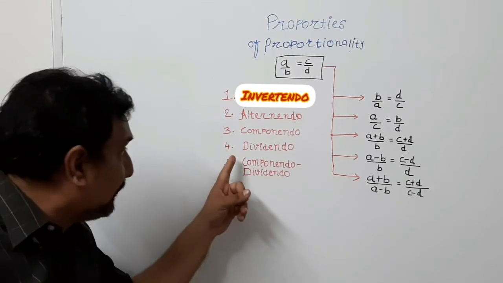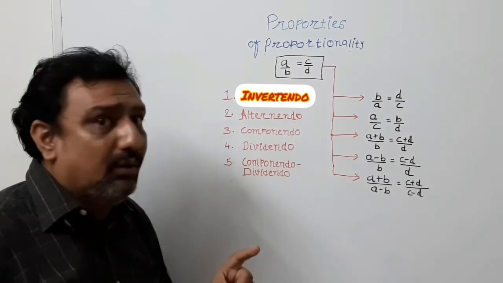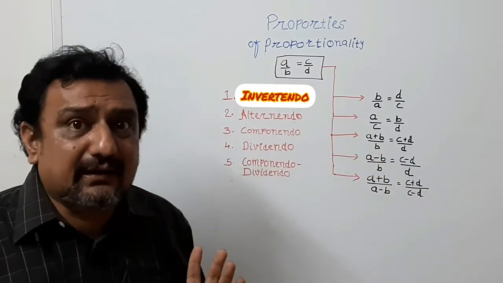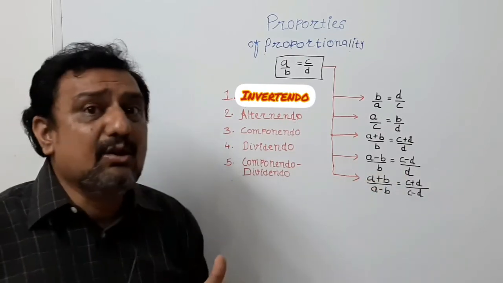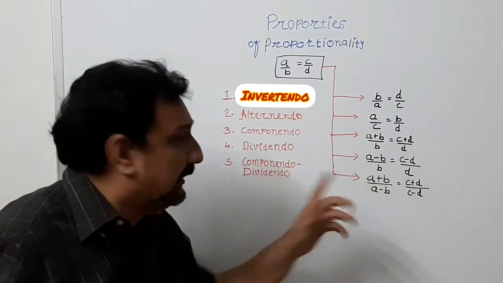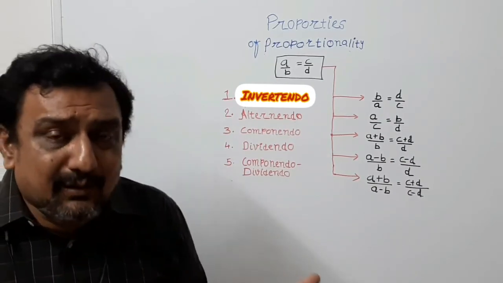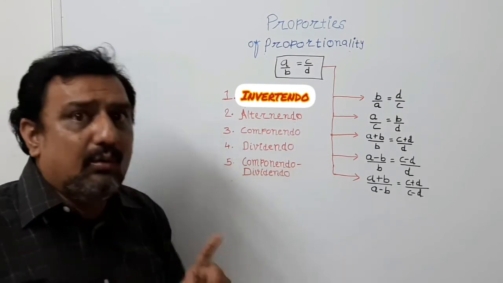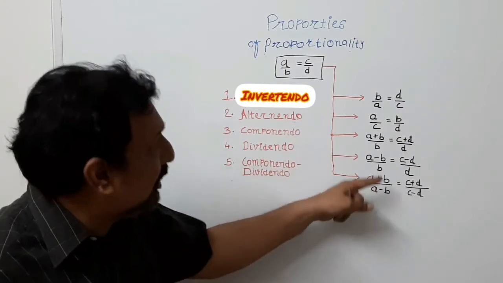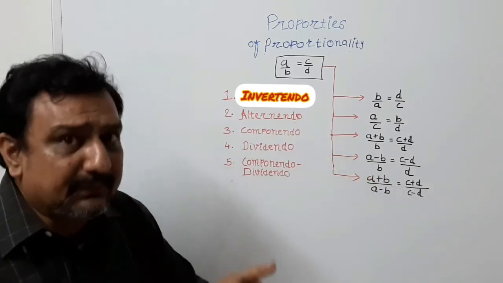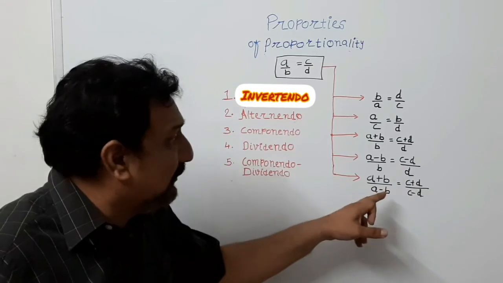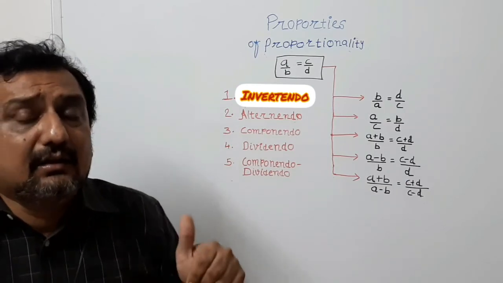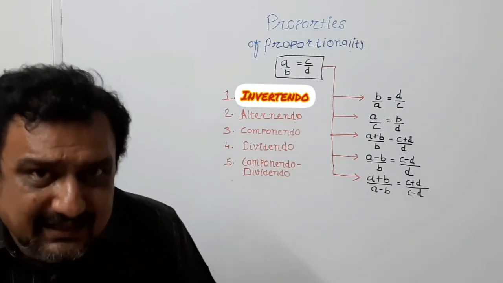Now see the fourth property, that is dividendo. If you subtract denominator from numerator and keep the position of the denominator as it is at both sides of the proportion, the proportionality does not change. See componendo dividendo. If you add denominator to numerator and subtract denominator from numerator at both sides of the proportionality, the proportionality does not change.